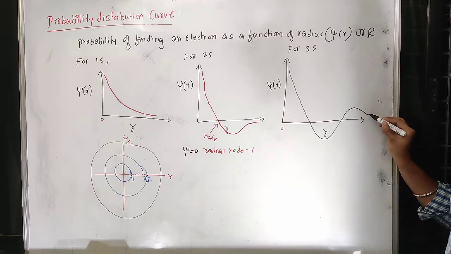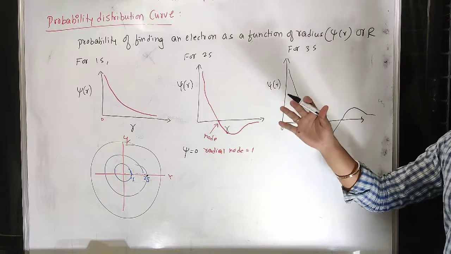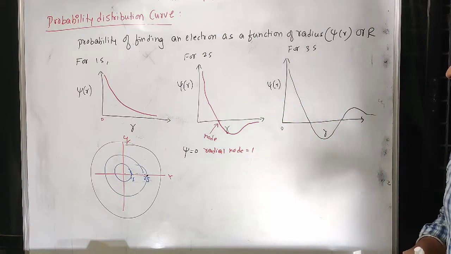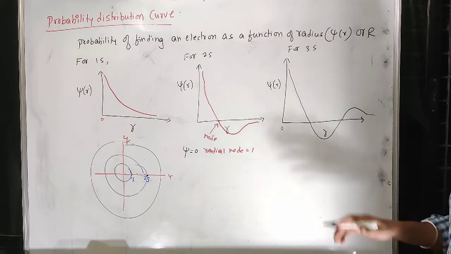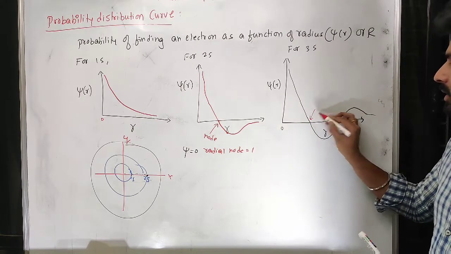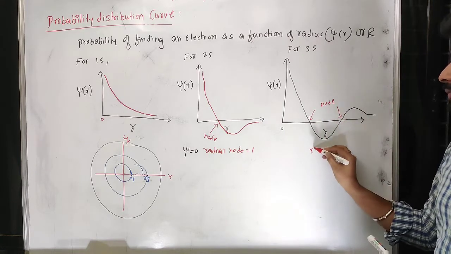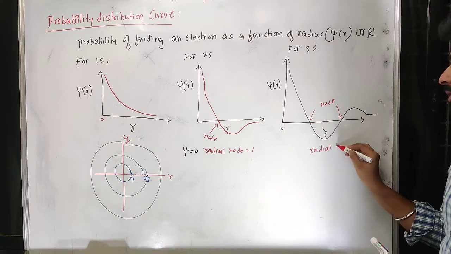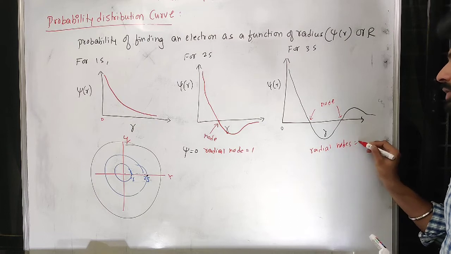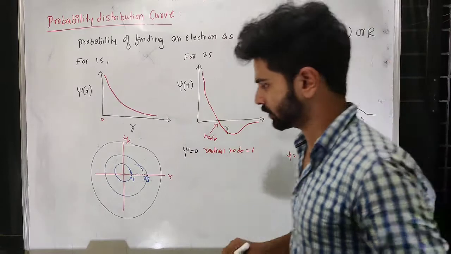And gradually its presence becomes tending to 0, but till where the atom is there, till there you can expect that to extend. So in the case of 3s you can see this is one place and this is one place. There you can expect nodes. So here radial nodes are 2. So psi equal to 0 is the place where you can expect a radial node.